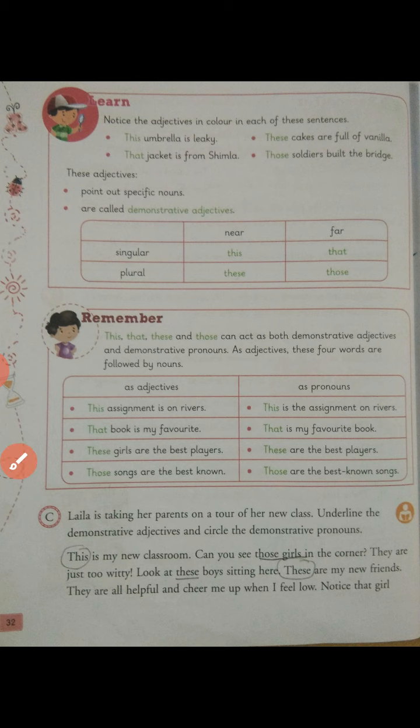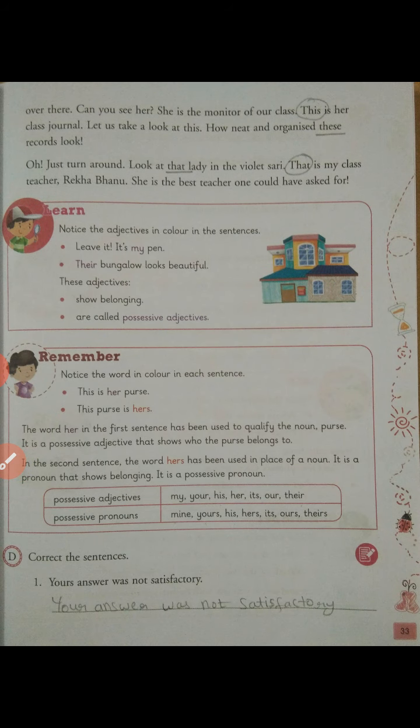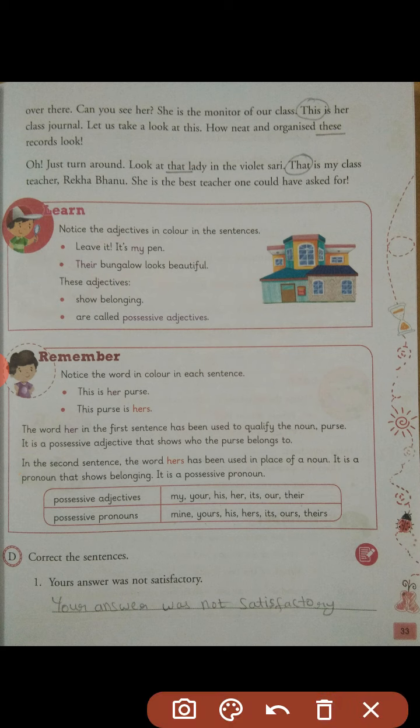Okay, just observe carefully, the rest of the answers are also given here in the second last and last paragraph also. I have given you the answer and just observe that lady, so I underlined that because lady is a noun and it describes the noun, that is the reason it is an adjective. Here these records, I underlined these, why? Because records is a noun, records is a noun. Okay, so this is how you had to do it.